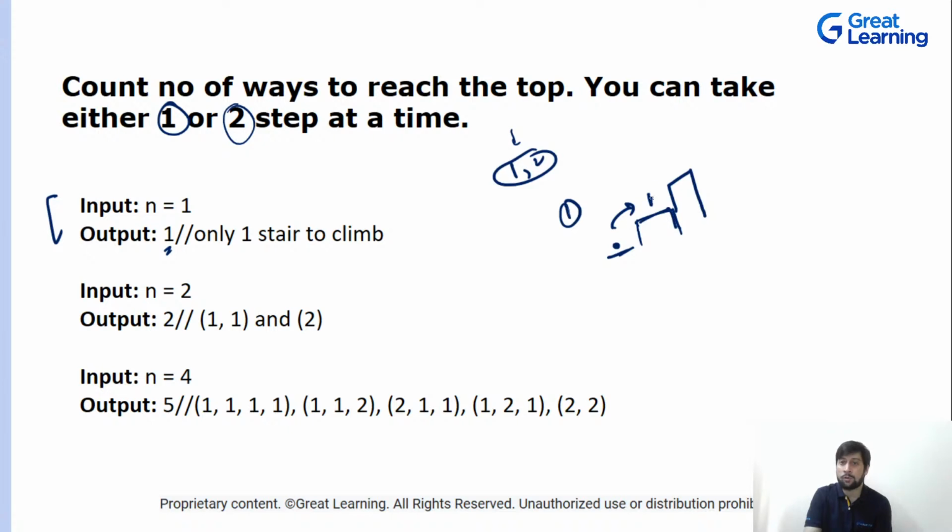Okay. Now if you have two stairs, one way is to go one and one, or you can go directly. You can start from here and take two steps at a time. So one way is one and one, another way is two. So if you have n equal to 2, there are two ways.